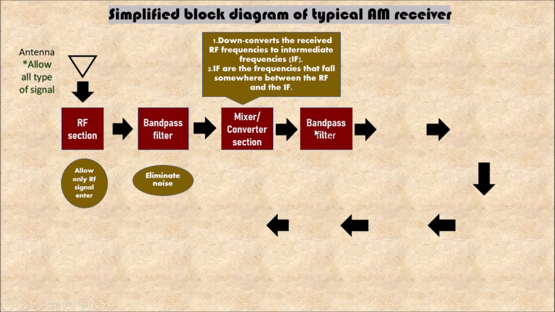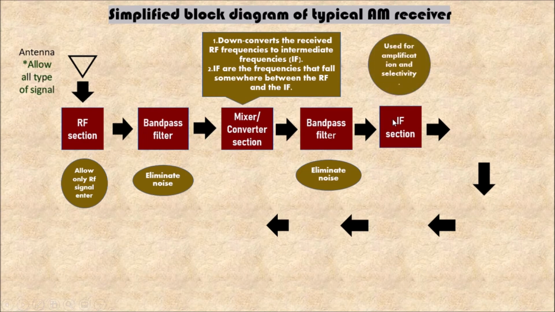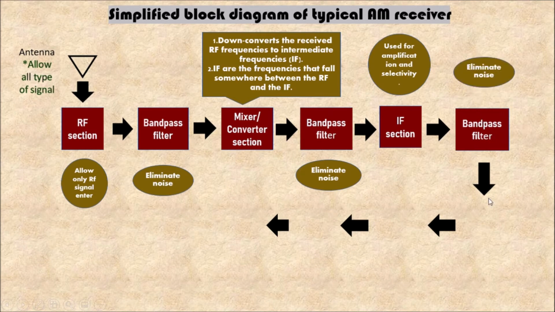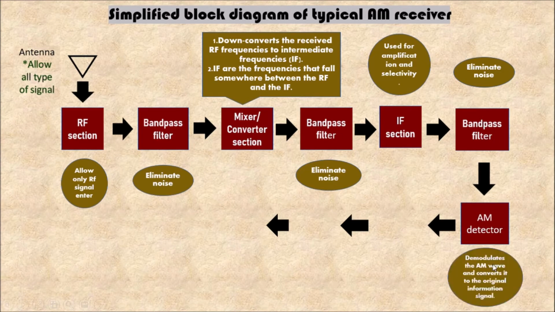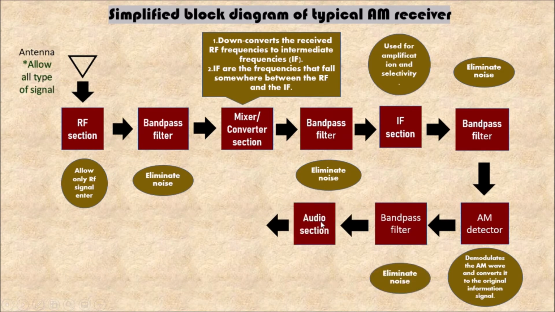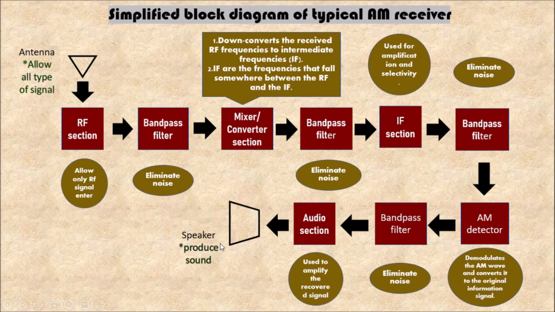After that, it will pass through the band pass again. Then it will go to the IF section. The IF section is used for amplification and selectivity. Then it will go to the band pass filter again. After that, it will go to the AM detector, which demodulates the AM wave and converts it to the original information signal. After that, it will go to the band pass filter. After that, it will go to the audio section, which is used to amplify the recovered signal. Lastly, it will go to the speaker, which produces the sound.